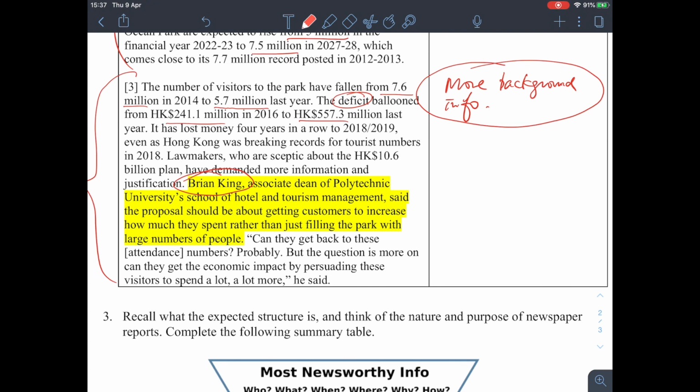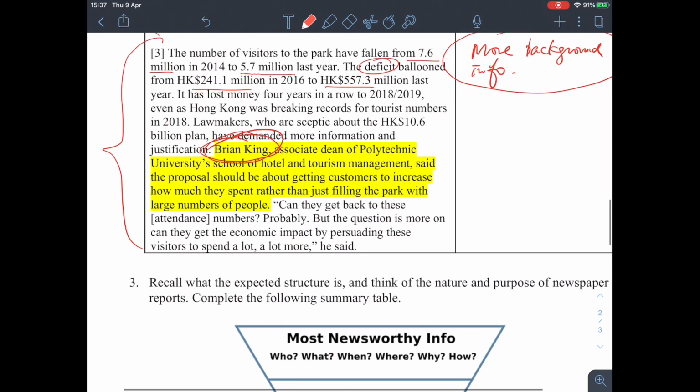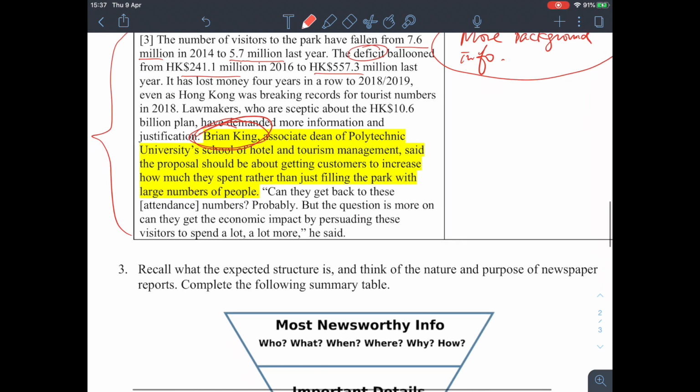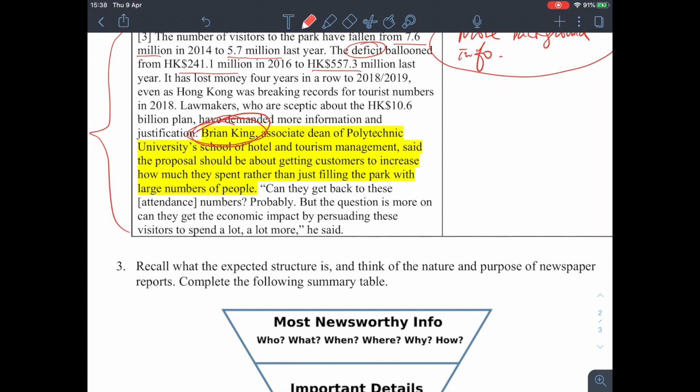Okay, so we have to ask somebody else to comment on the issue. Okay, so that the readers can know, oh, these are the pros of the plan, these are the cons of the plan. Okay, so here we have a quote. So let's look at the quote here. Can they get back to these numbers? Probably, but the question is more on can they get the economic impact by persuading these visitors to spend a lot more.